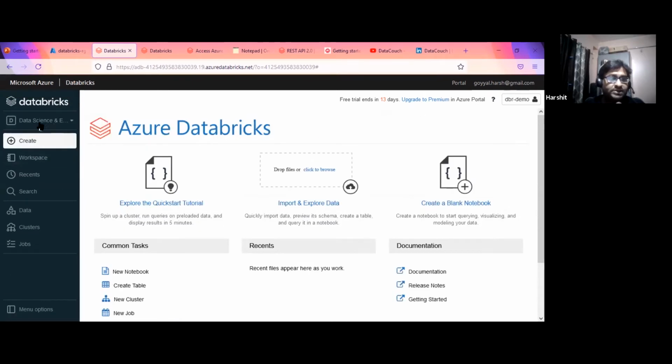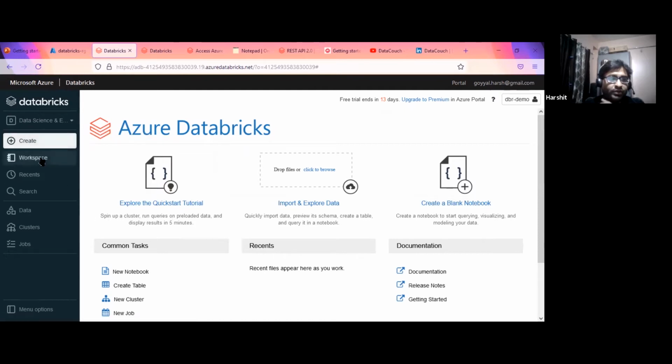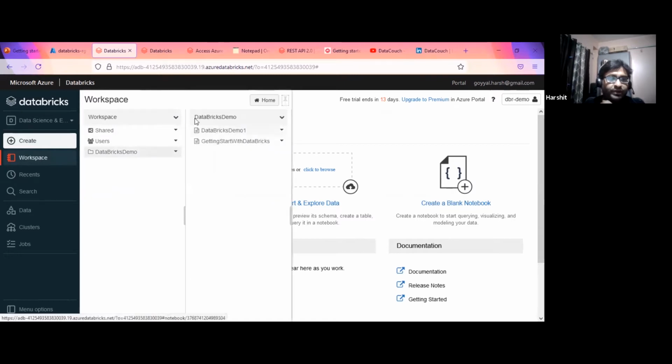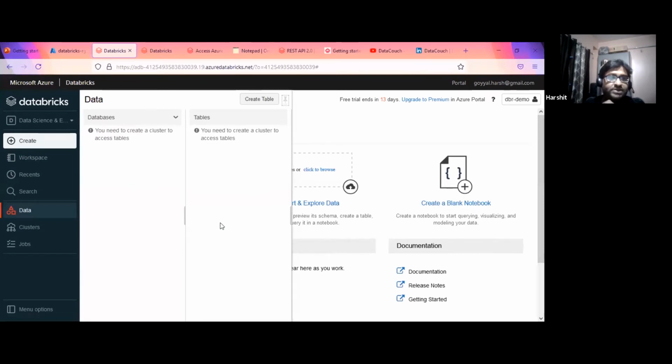Within data engineering and data science, it talks about create, which covers notebook creation, table creation, cluster creation, and job. This is my workspace, where all the data, notebooks, and different things are saved. We'll come to this, it is the major part we will cover. This is the recent button, and the search button. This is a data button where we can create databases in Databricks. We can see the tables, whatever tables we have created.